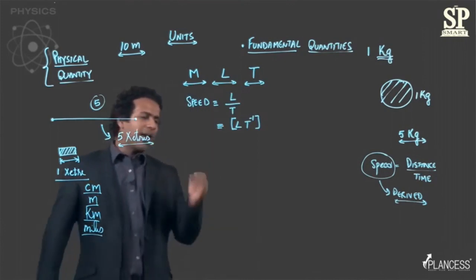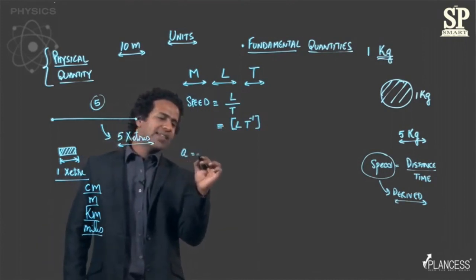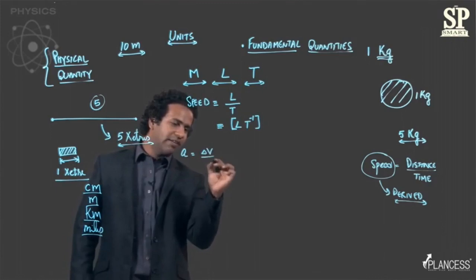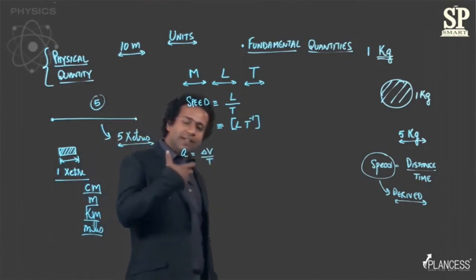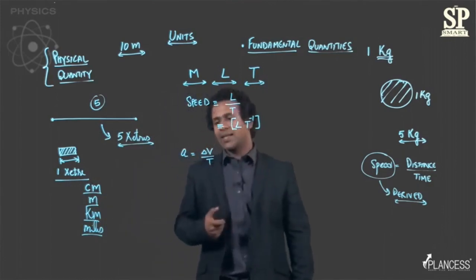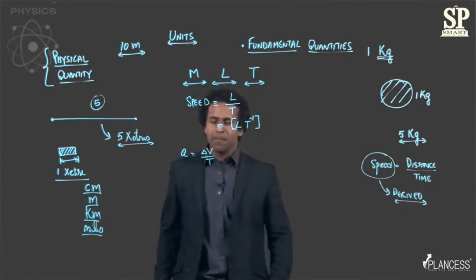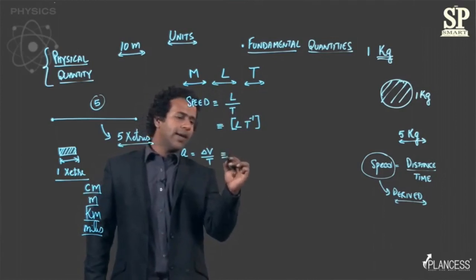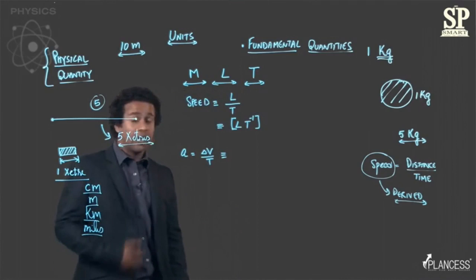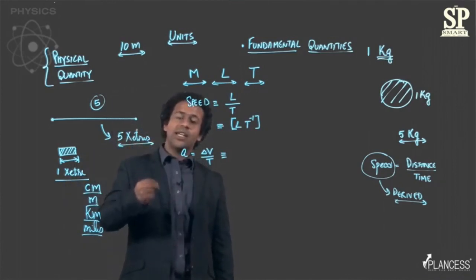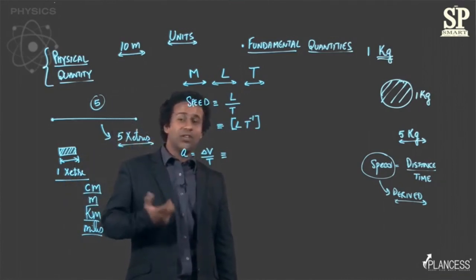In case you know about acceleration, you know that acceleration is change in velocity divided by time, right? So if we wish to find the dimension of acceleration, all we need to do is write down the dimension of change in velocity. Now, change in velocity will have the same dimension as velocity.